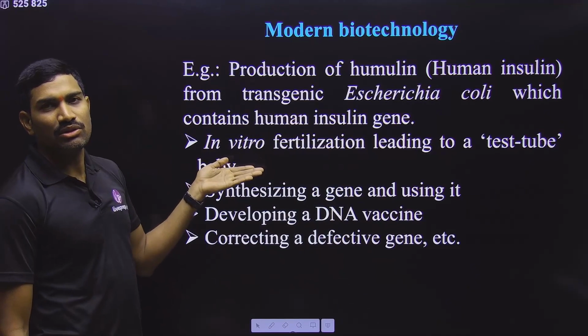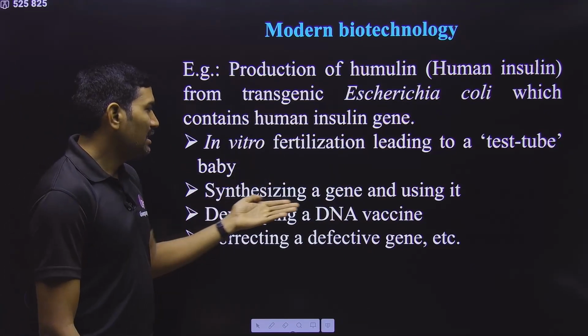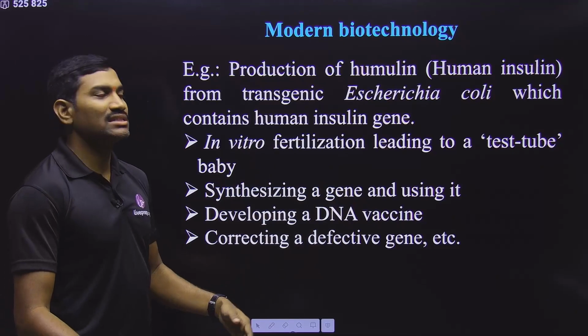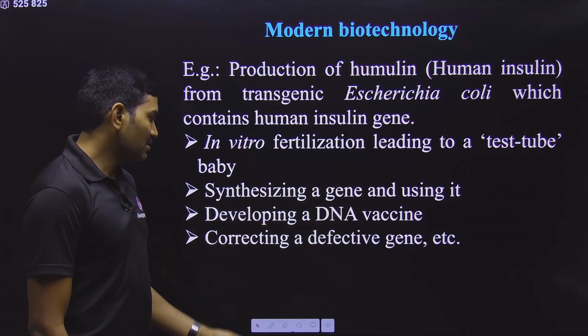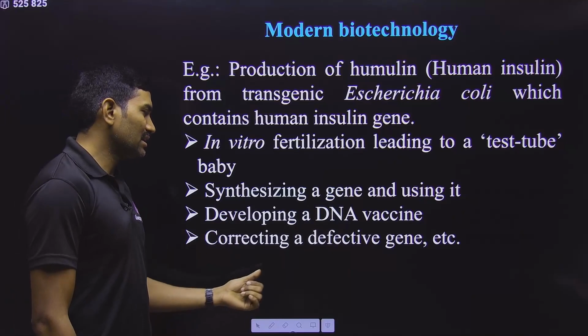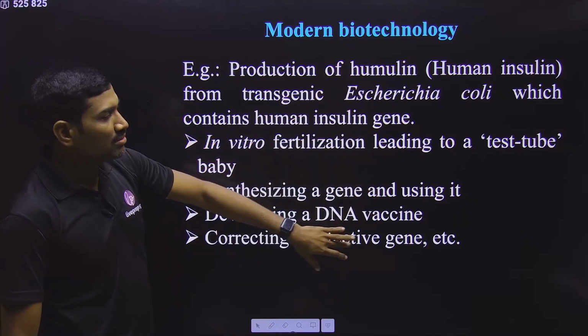So they are actually formed by in vitro fertilization. These are also examples of modern biotechnology. And synthesizing a gene, that means artificial synthesis of a gene and using it for various purposes, and developing DNA vaccines, and even correcting a defective gene. Correcting a defective gene means gene therapy. So all these are examples under modern biotechnology.